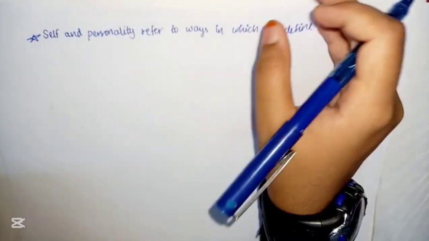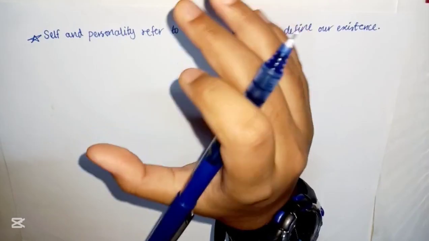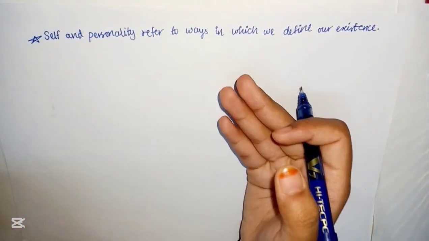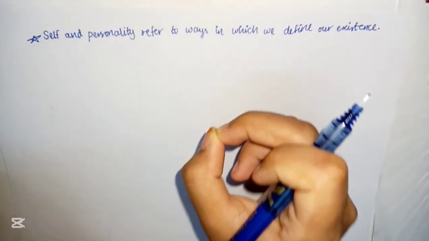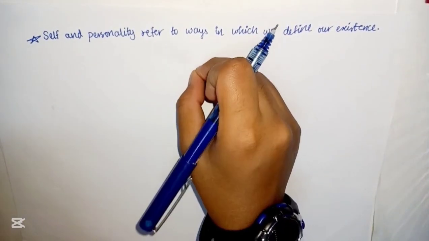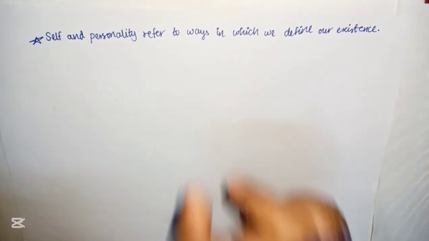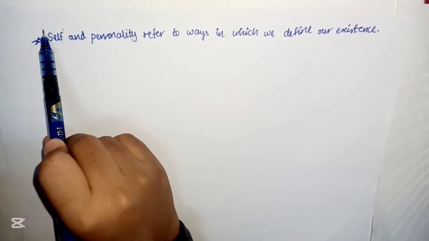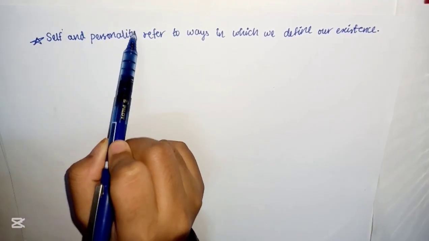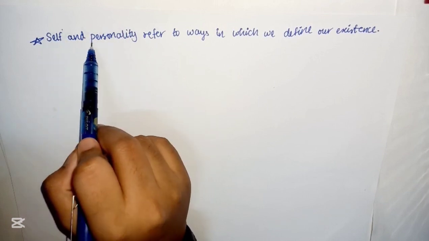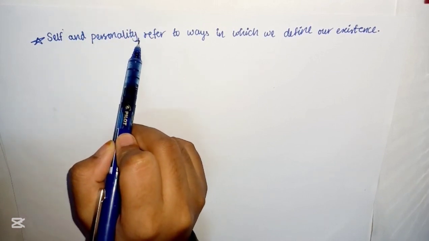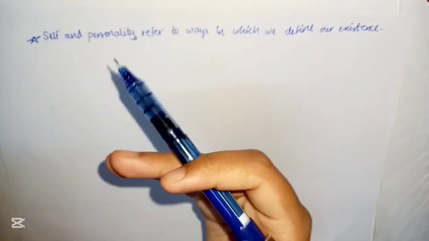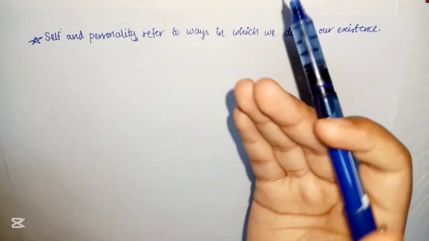We also know that different people behave in different ways in a given situation, but the behavior of a particular person from one situation to another generally remains fairly stable. Such a stable, relatively consistent pattern of behavior represents the personality of that person. So, what is self? Self is the ideas or beliefs of that person, how that person represents themselves. Then comes personality. Personality is how that person behaves. There is relatively stable behavior across situations. That is called personality, which people know that person by. So different people possess different personalities.